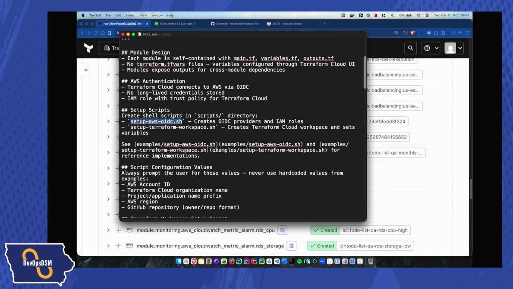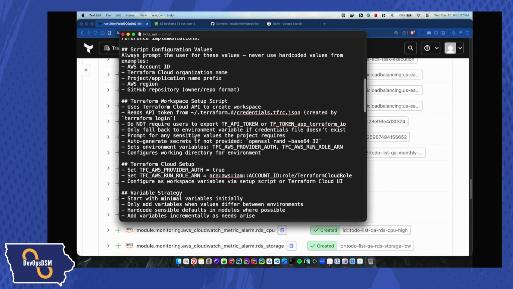I've found that working with Claude Code or most AI tools, if you can give them examples, you're going to have a much better experience. Another thing I tell it is that if I'm going to be setting up Terraform, I always want to be prompted: ask me for this information instead of assuming any information or guessing. And then all the things.